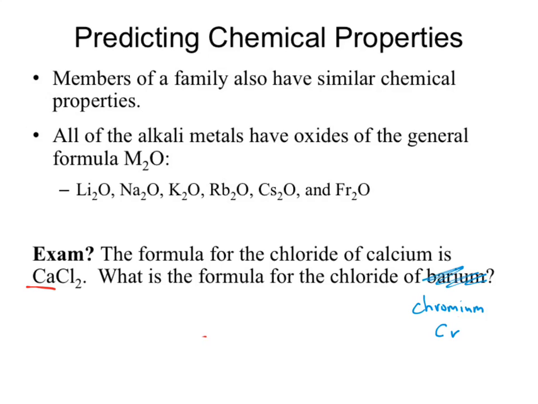It's a transition metal versus the alkaline earth metal. So let's throw down some multiple choice answers. We're going to go CrCl, CrCl2, CrCl4. Or impossible to tell.